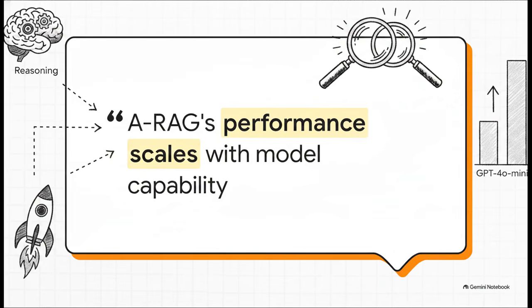The researchers summarize their findings perfectly, and it is truly the crux of this entire paper. When they tested this framework on an older model like GPT-4o Mini, ARAG was great. But when they upgraded to the smarter GPT-5 Mini, the gap between ARAG and traditional methods widened significantly. It confirms that by giving the AI autonomy, the overall system's performance will naturally skyrocket as the underlying frontier models get smarter. The better the AI gets at reasoning, the better it actually gets at searching.